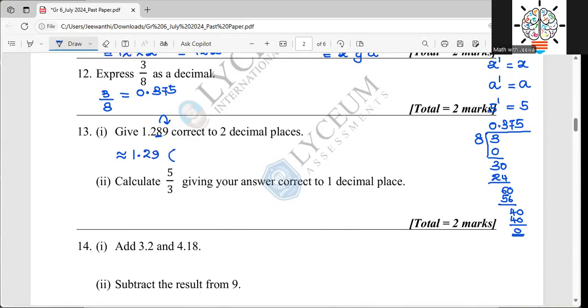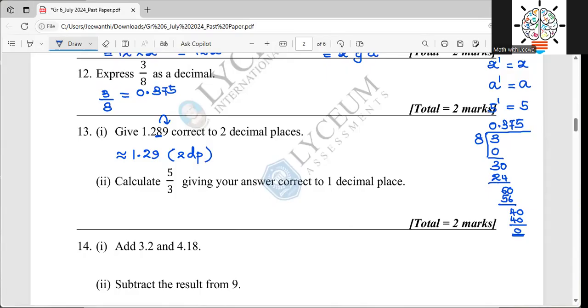1.29. Inside the bracket, I write 2dp. This is the correct method of writing that, right? You can't just write 1.289 is equal to 1.29. That doesn't work. So 1.289 is approximately equal to 1.29 when I correct it to two decimal places. That is why inside the bracket I show it as 2dp.